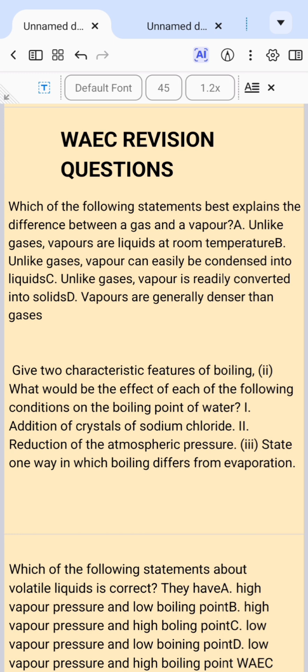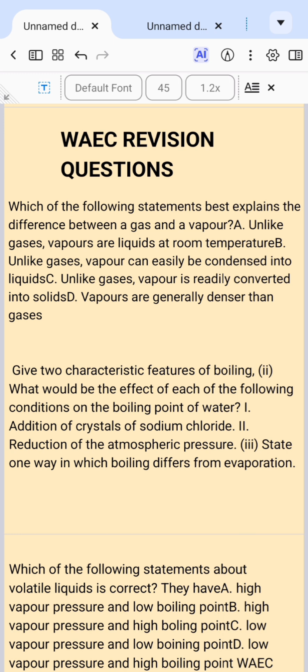which of the following statements best explains the difference between a gas and a vapor? Unlike gases, vapors are liquid at room temperature. That's option A. B, unlike gases, vapor can easily be condensed into liquids. Unlike gases, that's option C, vapor is readily converted into solids. And D, vapors are generally denser than gases.